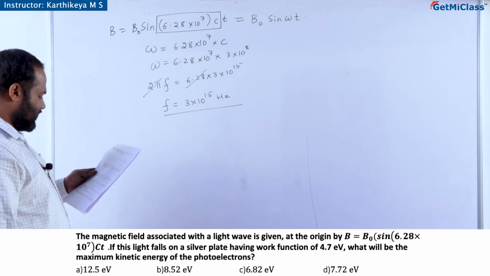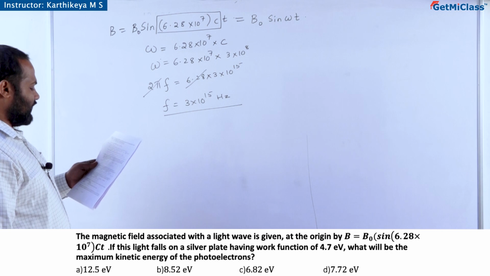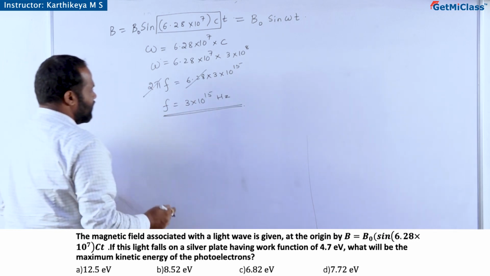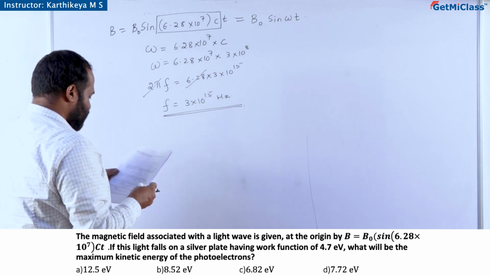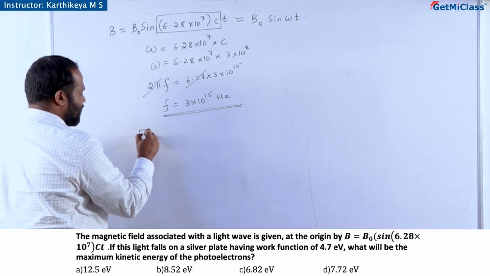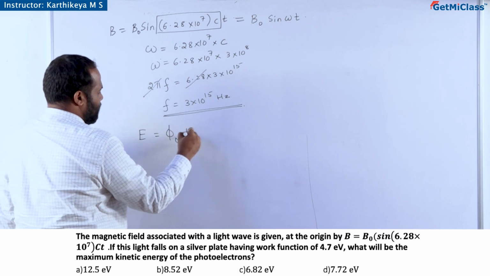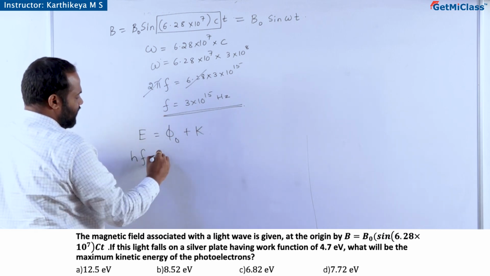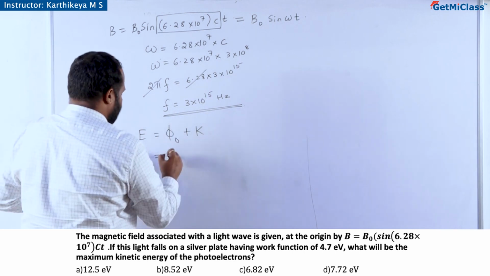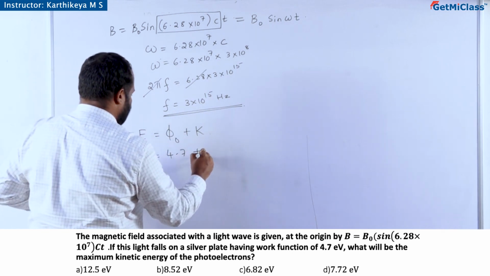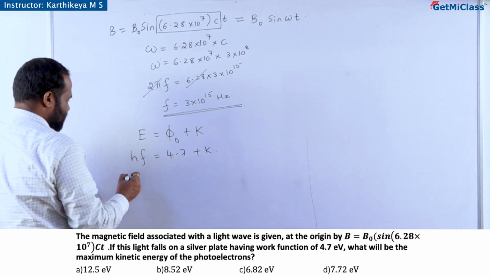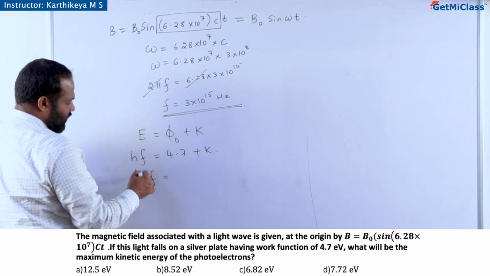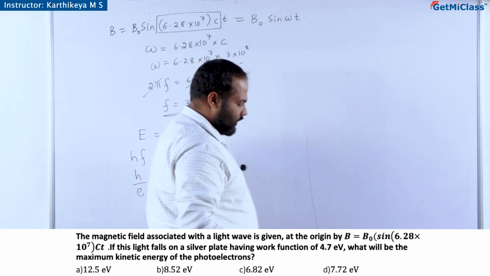Now, what they have asked is the maximum kinetic energy of the photoelectrons. So, this is the incident frequency. Work function is given. So, E is equal to phi naught plus kinetic energy. E is equal to h into f that we have calculated, and work function is 4.7 electron volt, and this is kinetic energy.